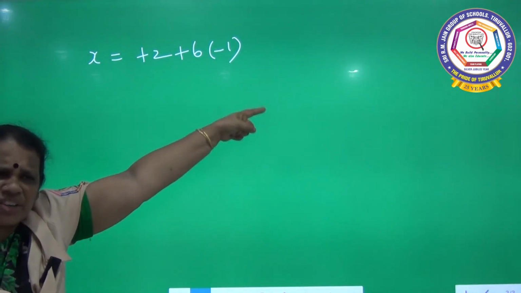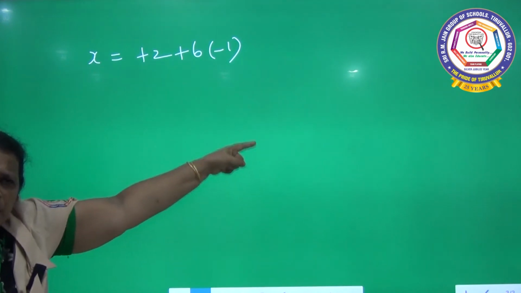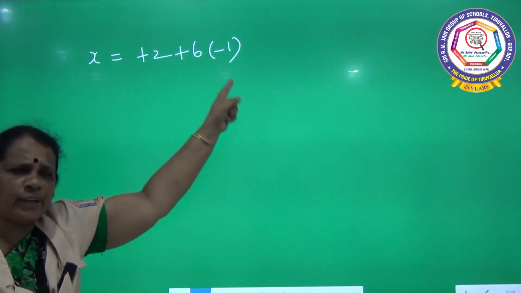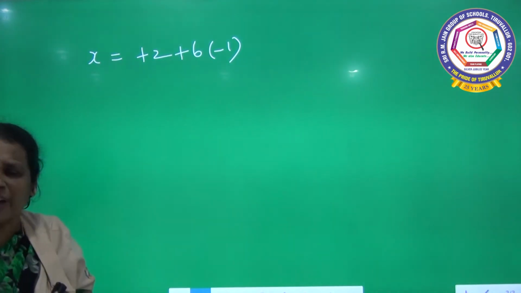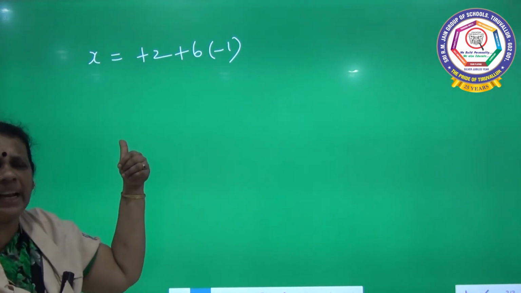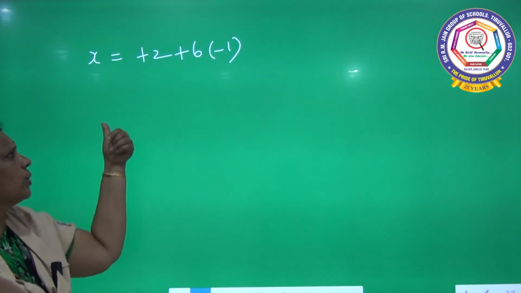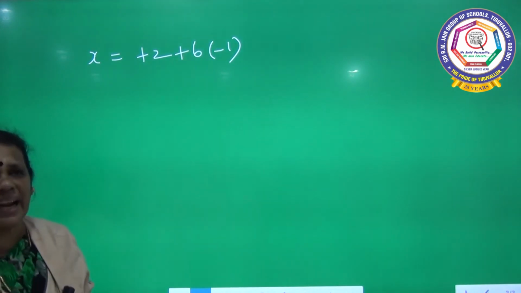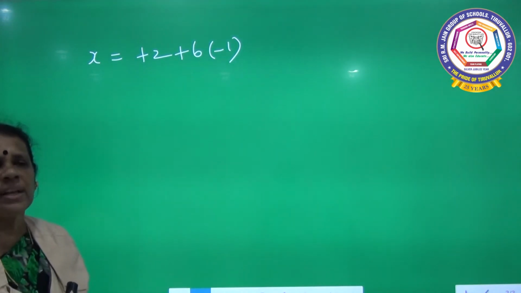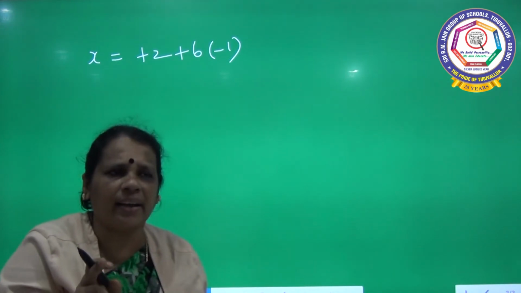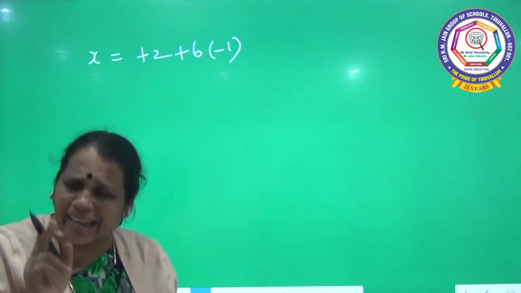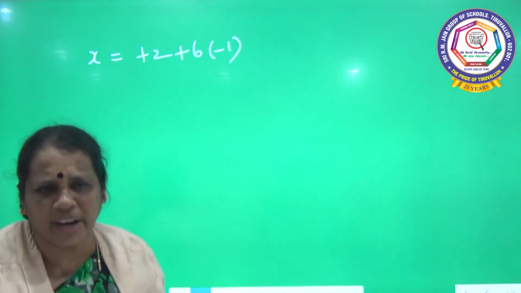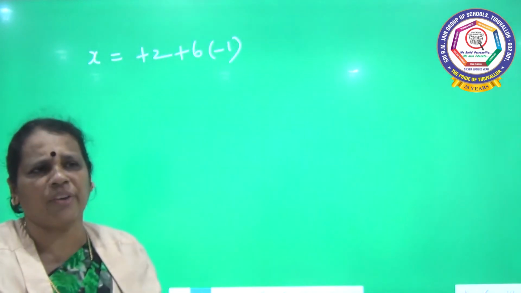Already we have given it in the name. Initially I have given it in the name: potassium hexacyanoferrate(II). So here the charge is +2, ferrate(II). So iron is in the +2 oxidation state. So the charge of iron is +2. There are 6 cyano ligands. Already I told you, cyano is a negative ligand. The charge of this negative ligand cyanido or cyano is -1. The charge is -1 for cyano.